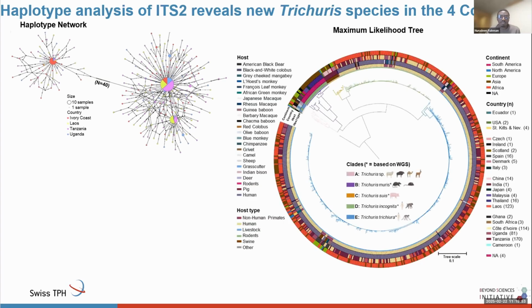Following that, we produced the maximum likelihood tree to also include curated ITS2 full-length sequences from publicly available ones in GenBank, which includes ITS2 sequences from rodents, from livestock, from non-human primates, from suis, which is from pigs or porcines, and also from humans. We also had to extract ITS2 from the whole genome sequences we have in our group and add it to the tree, so it makes more sense that way.